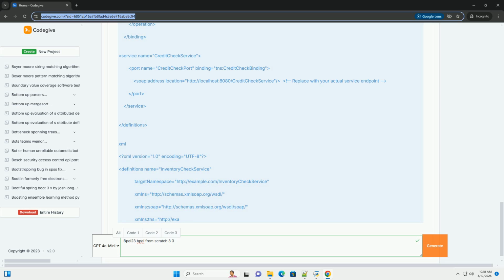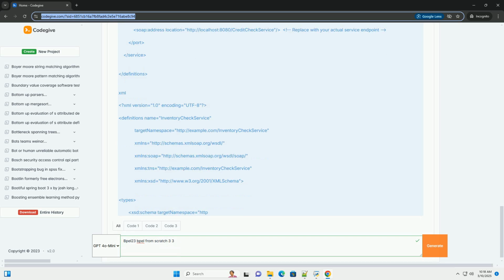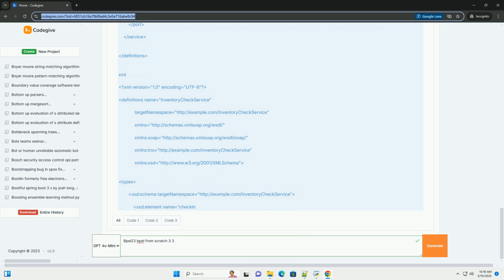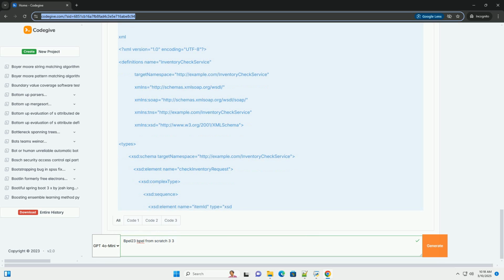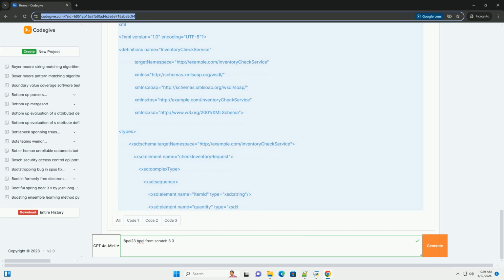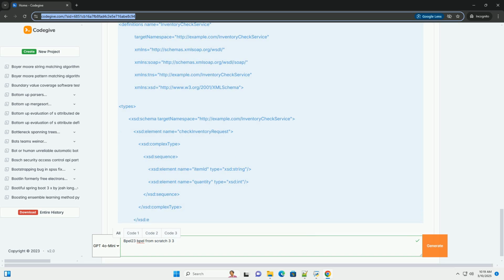Activities. The building blocks of a BPEL process. They represent tasks or operations within the process. Examples include invoking a web service, assigning a value to a variable, making a decision based on a condition, looping, etc. Partners. The external web services that the BPEL process interacts with. Partner links. The mechanisms by which the BPEL process establishes communication with its partners. They define the roles each partner plays in the interaction.